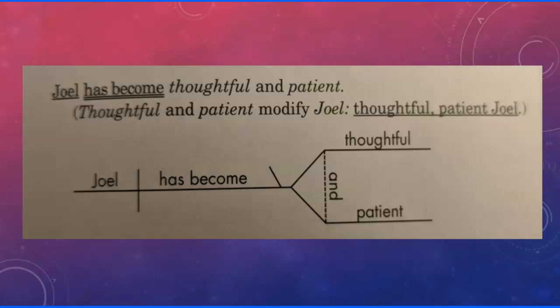Another one, Joel has become thoughtful and patient. Yeah, that's the right sentence. Joel has become. Joel is our subject, has become. Again, I can't see that action in my head. These are a couple of be verbs or the linking verbs. Here's the backslash. So whenever I have a boring verb that I can't see in my head, chances are I've got a backslash. Let's remember that. And then thoughtful and patient are actually adjectives telling us about him. And so hopefully use some of these examples, hold on to them, refer back to them when you do your homework, just to make sure you're getting that backslash in there correctly.